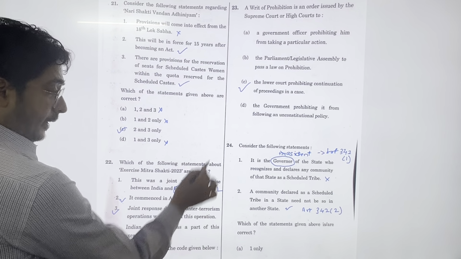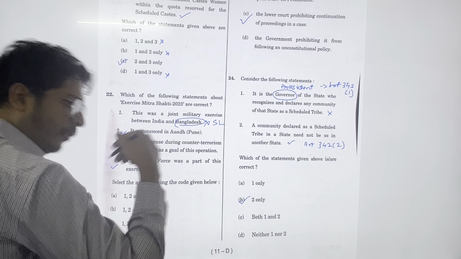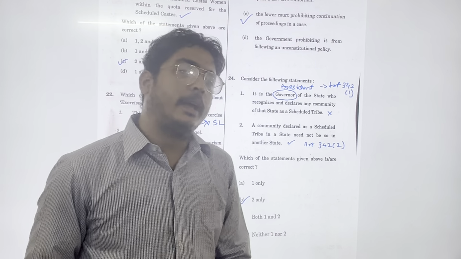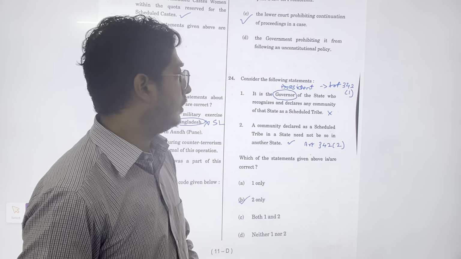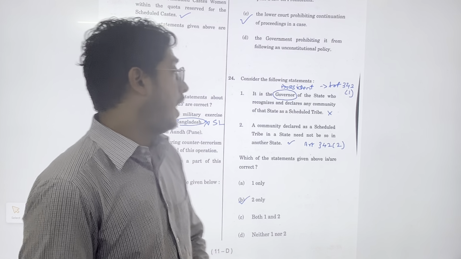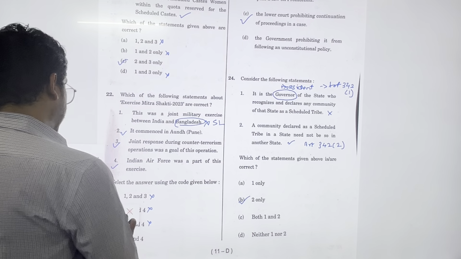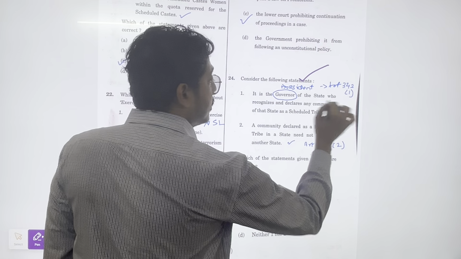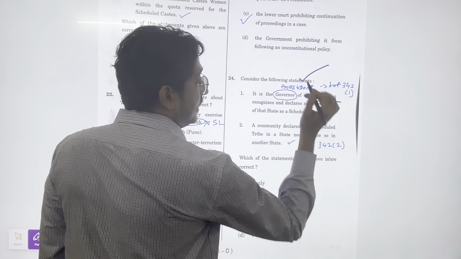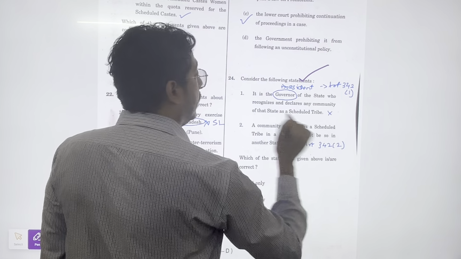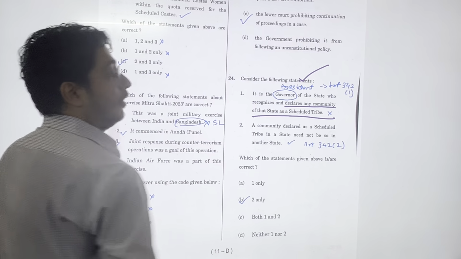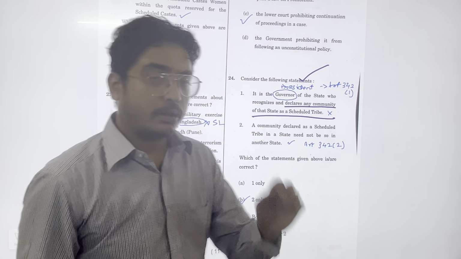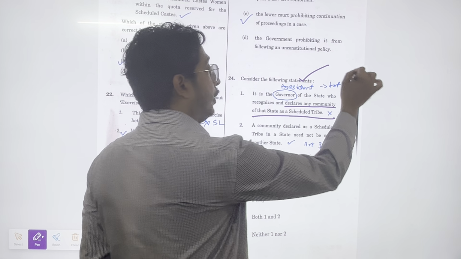24, ये भी इजी क्वेश्चन है. आर्टिकल 342, लॉट ऑफ टाइम्स इन न्यूज़, लॉट ऑफ टाइम्स हमने कवर किया है. आर्टिकल 342 बहुत बार ये न्यूज़ में भी आया है. आर्टिकल 342 ये बोलता है कि it is the President of the state, it's not state, it is the President who recognizes and declares any community of a state as Scheduled Tribe. Clause 1, Article 342. It is the president.